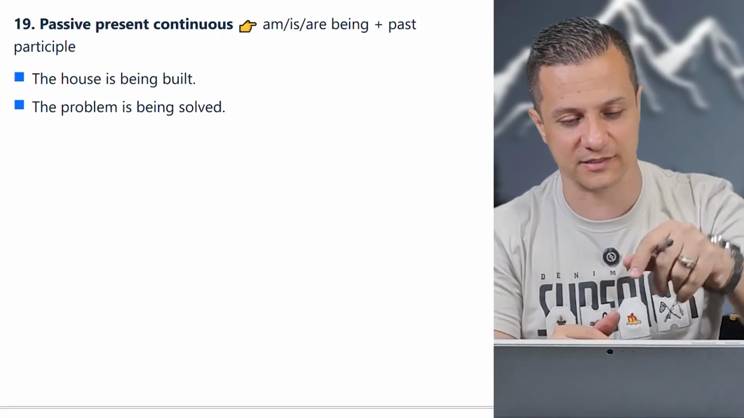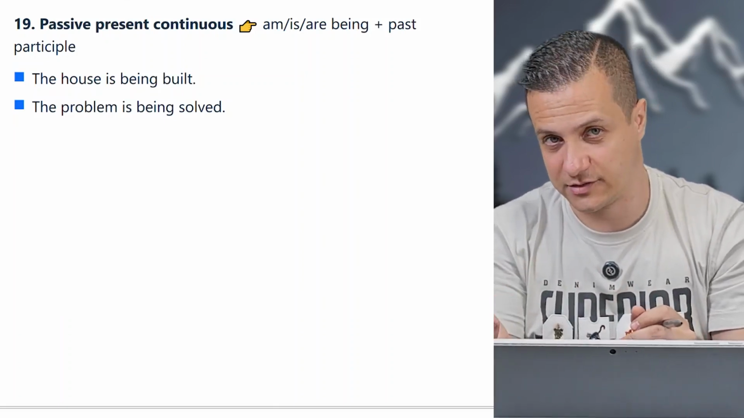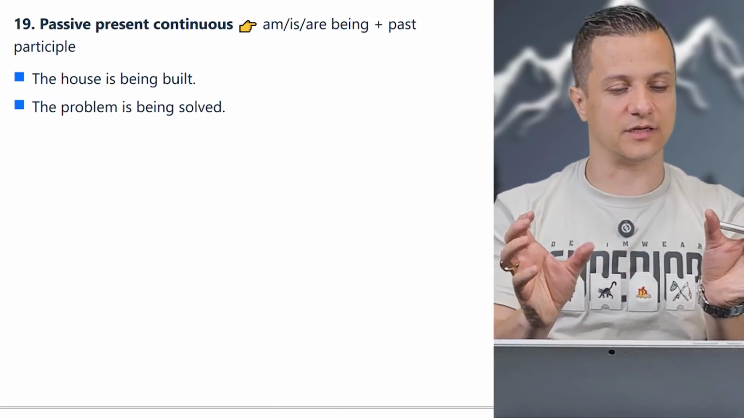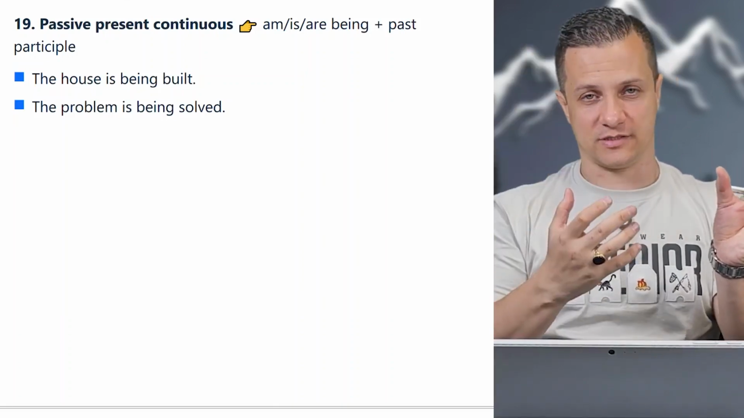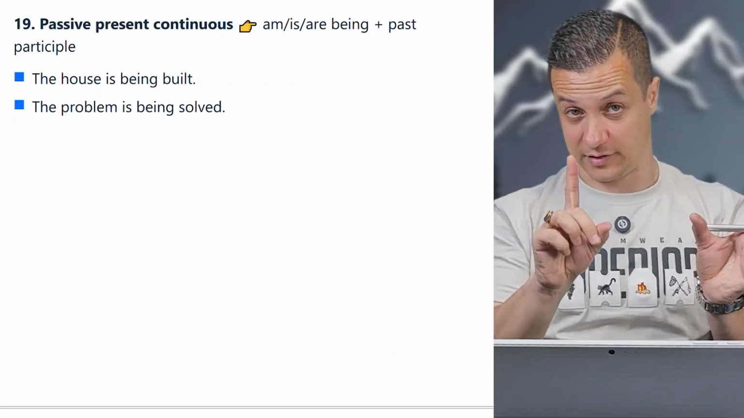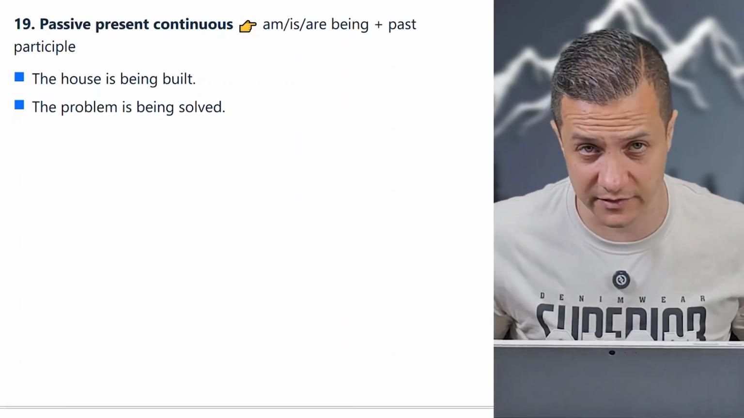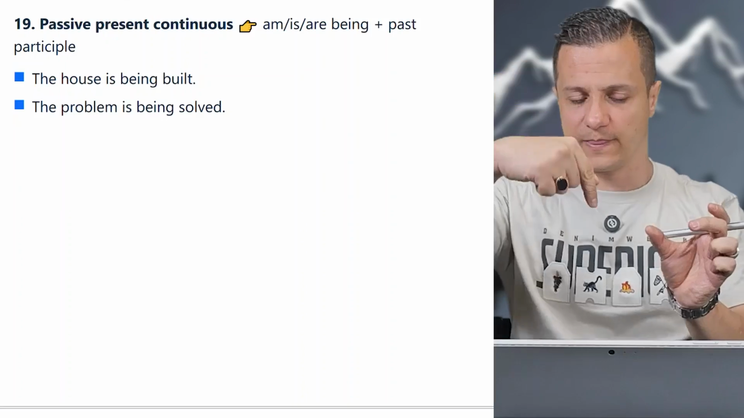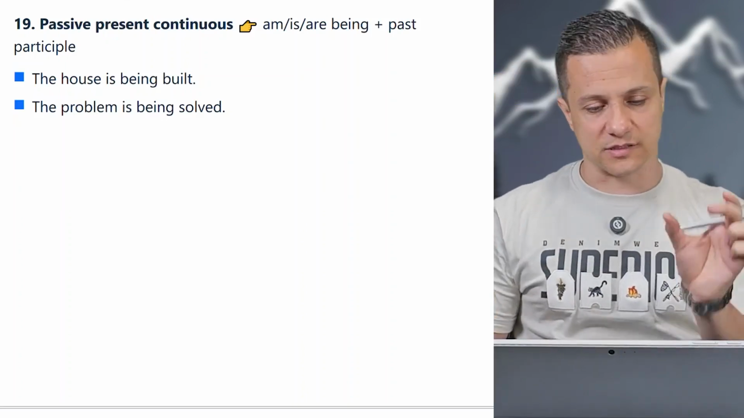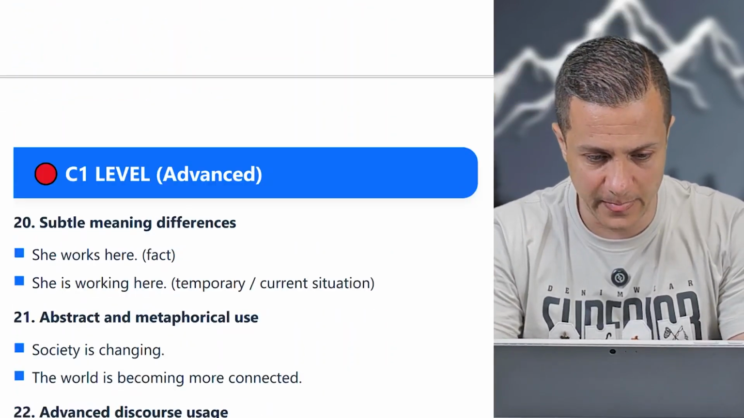The original sentence of this would be, they're building a house. Okay, you bring the object to the beginning of the sentence. You see singular or plural, present tense, am, is, are: the house is. Because it is continuous, we need being. Being plus PP, the past participle of your verb. The house is being built. The problem is being solved.